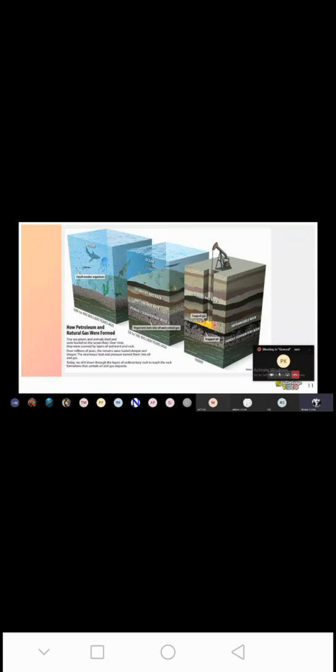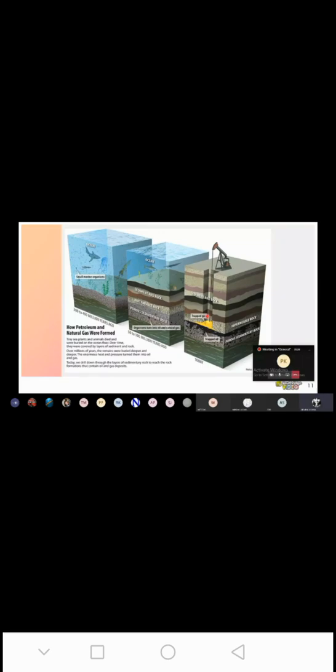So, except hydroelectric power, these resources are in limited quantity. Likewise, coal is also formed in this way. Oil is formed from the dead plants and animals present on the ocean floor. And from where do we get coal? We get coal when a lot of vegetation, land plants, are buried under the sediments. And oil we get from marine organisms.